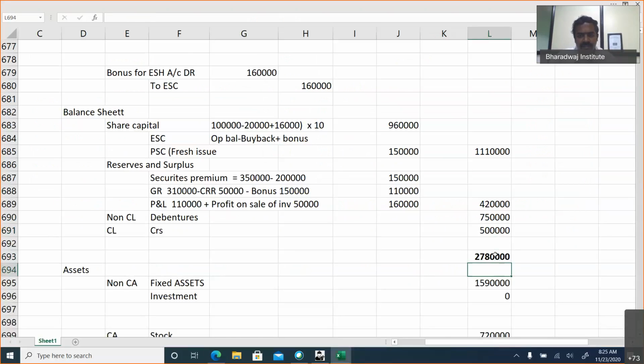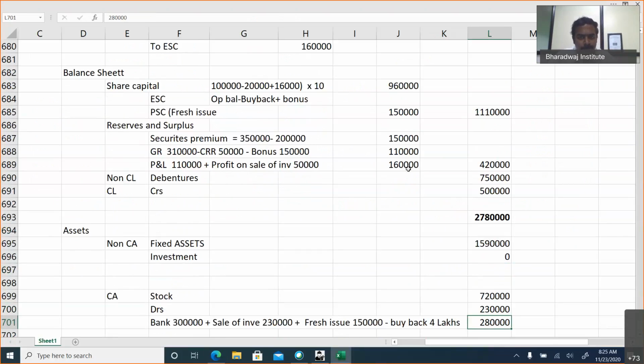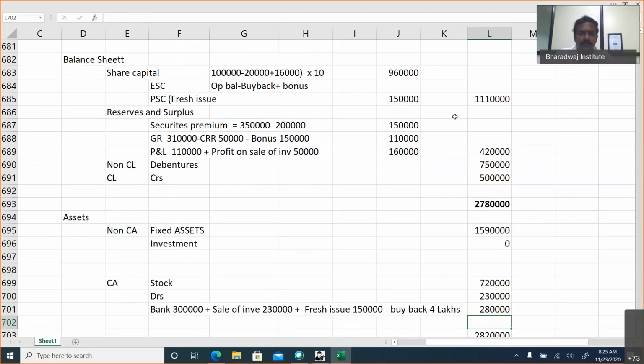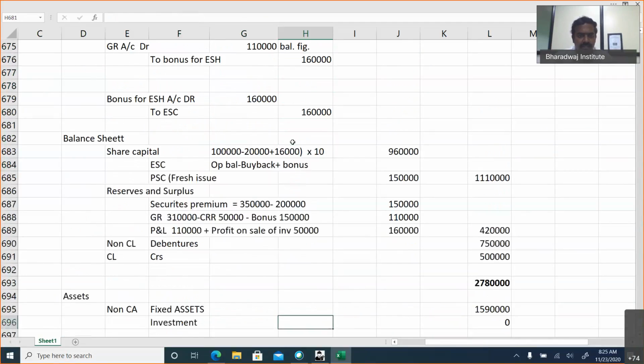Where did I make my mistake? You tell me. There's a numbering error only. General reserve is 3,10,000. CRR we created 50,000, and for bonus issue, how much did we utilize? 1,10,000. Yes, here this is a mistake.